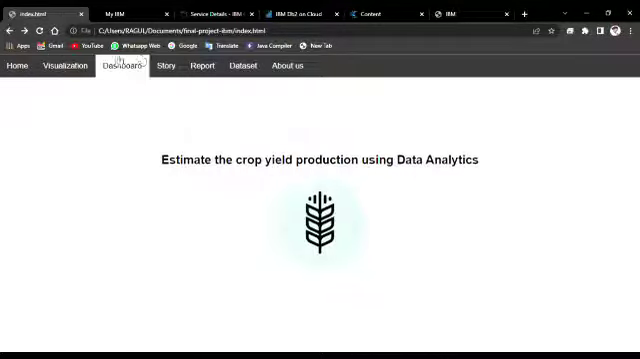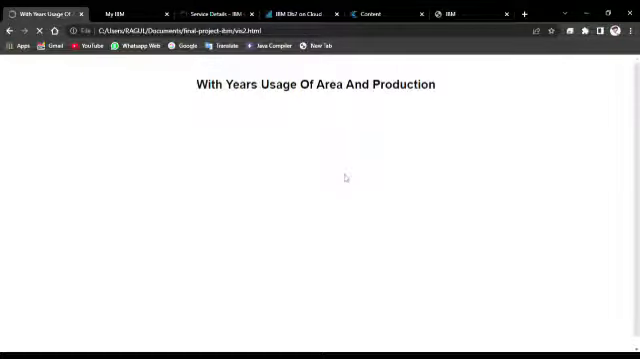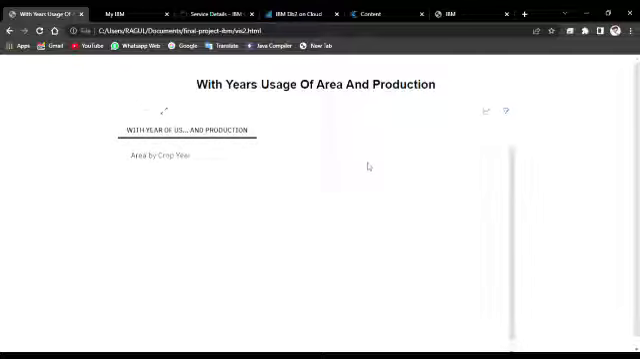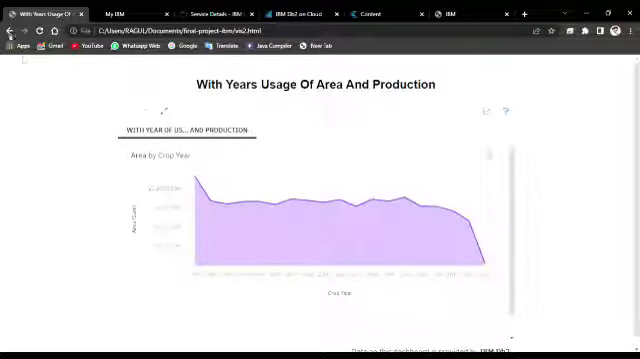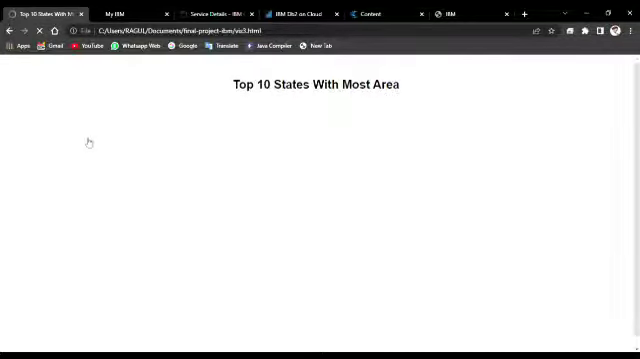Next we have another condition, year-wise usage of area and production. This also takes time to load, so we have to wait for some time. Once we get the usage of area and production, we get the visualization based on the year and area, with the sum of area on the y-axis and area on the x-axis.